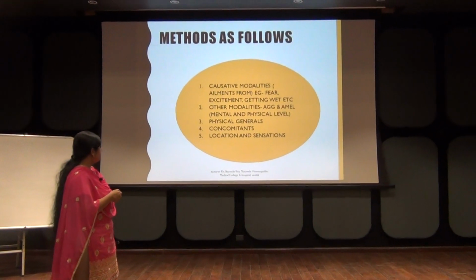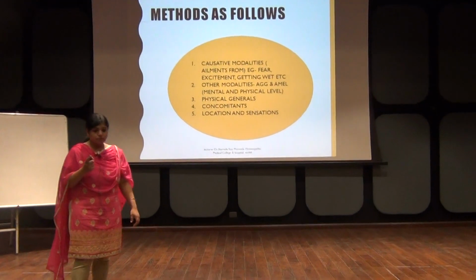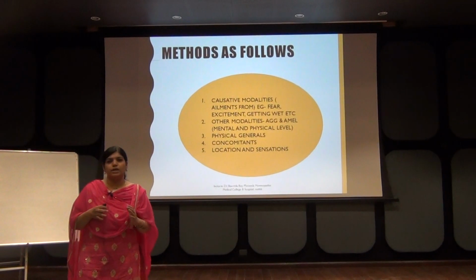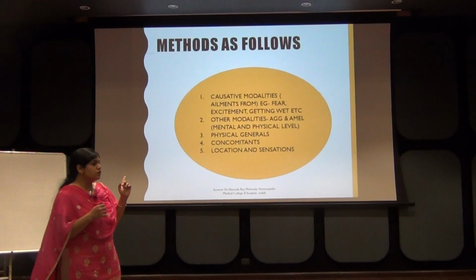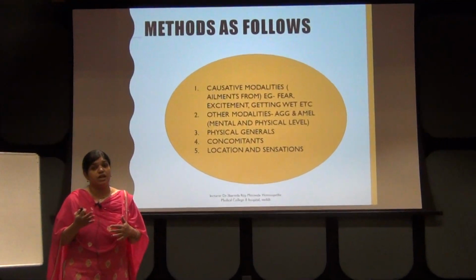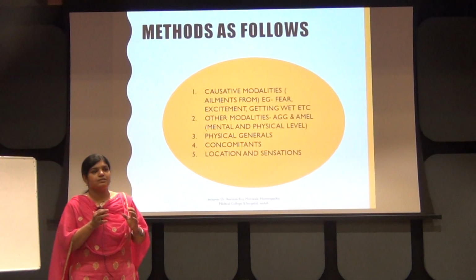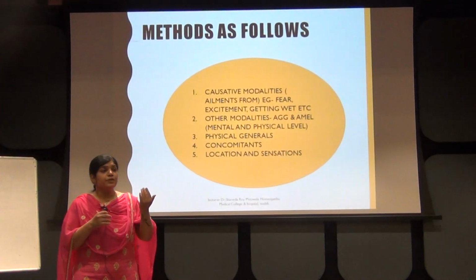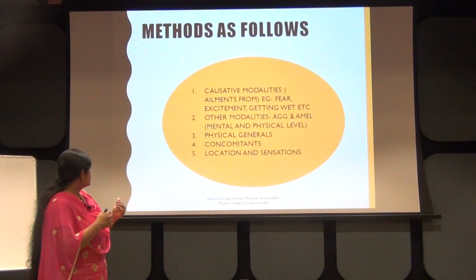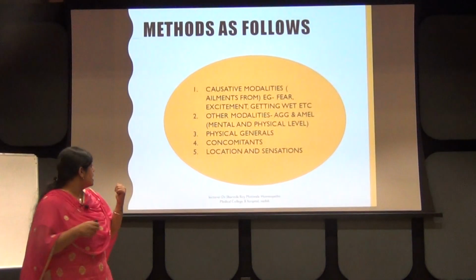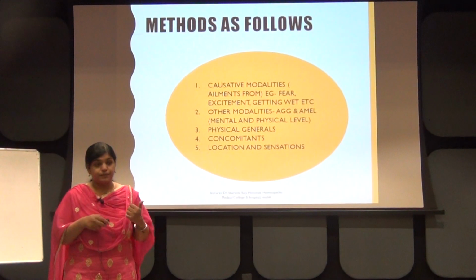Now the methods which he follows: there are various methods depending upon the case. The first method is by using the causative modality. If in a given case you see causation is given more importance, then you will place that symptom at the topmost priority, followed by general modalities, followed by physical general, then concomitant, and lastly location and sensation.